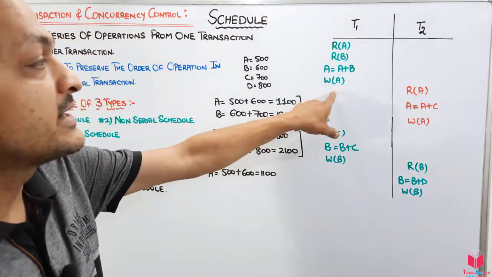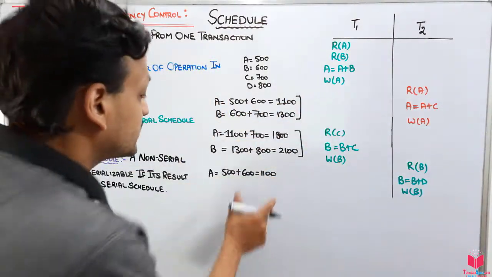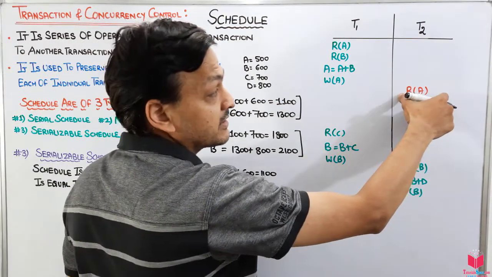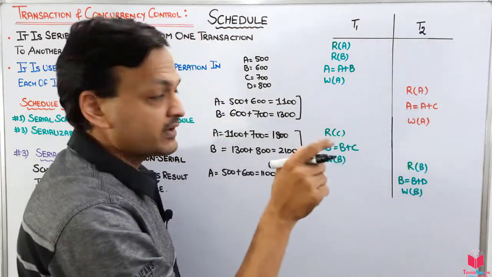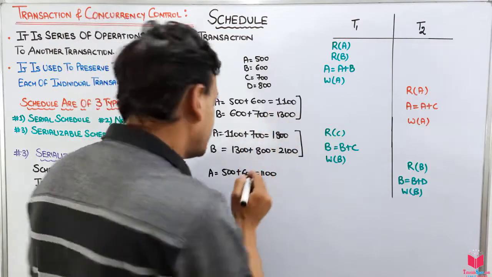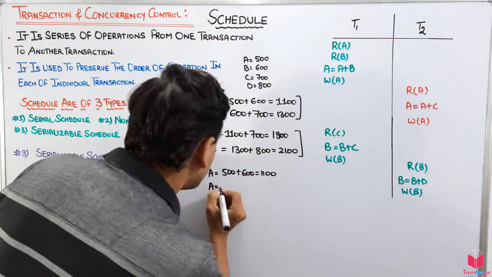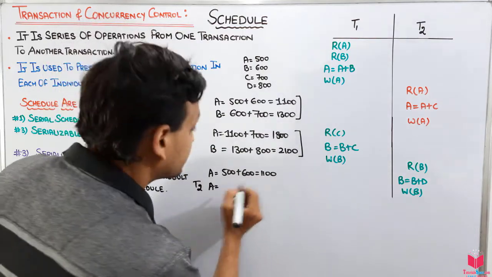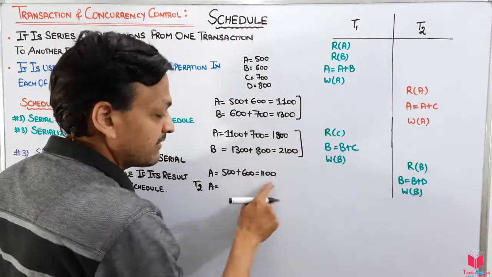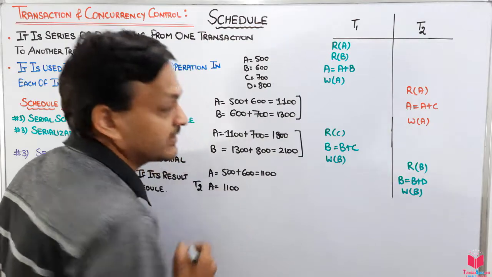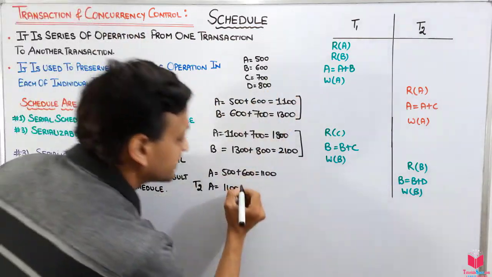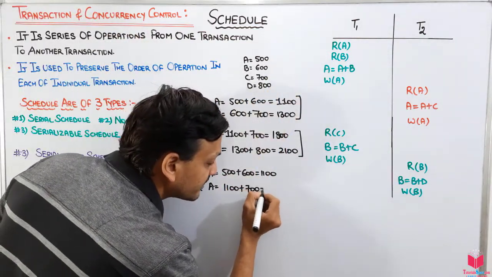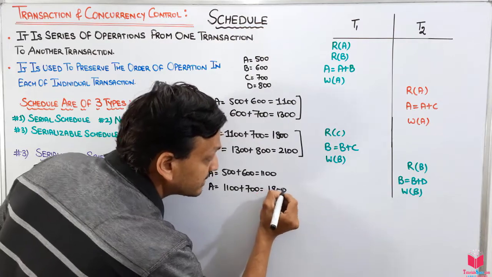It writes the value of A. Then transaction T2 reads the value of A, then adds the value of C to A. That means A plus C, where A's value is 1100 because it has written that value, and C's value is 700, which is equal to 1800.